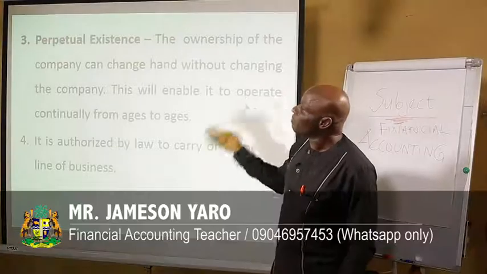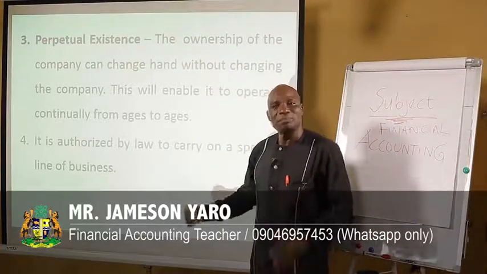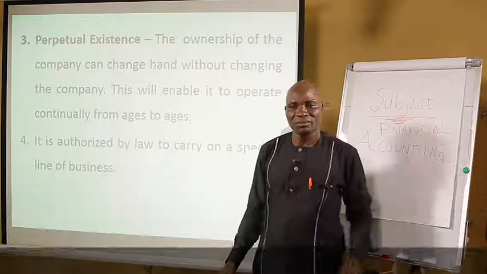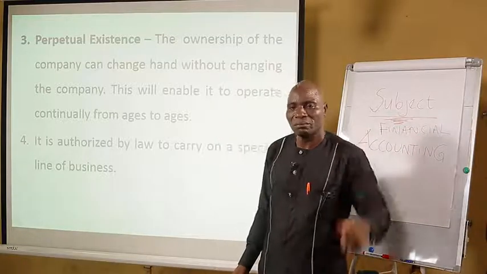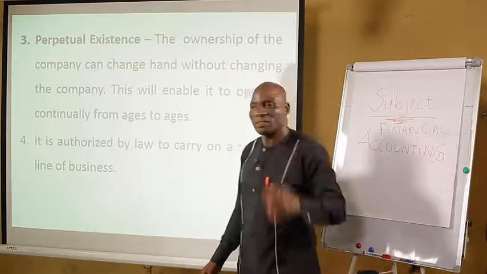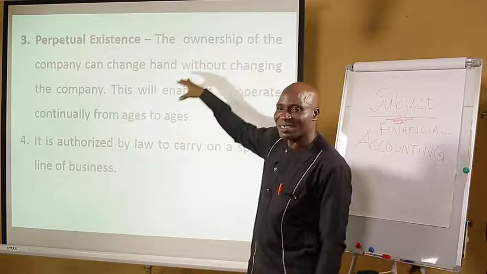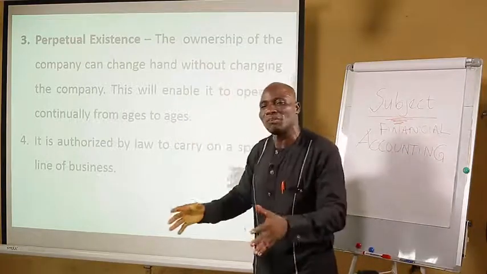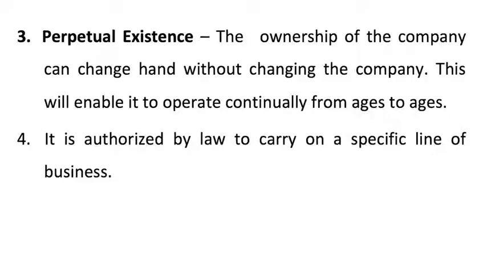Number 3, perpetual existence. Perpetual means everlasting. Perpetual means infinity. Perpetual means no end. Such a business, once it starts operation, doesn't have an end. So the ownership of the company can change hands without changing the company. This will enable it to operate continually from ages to ages, no end.